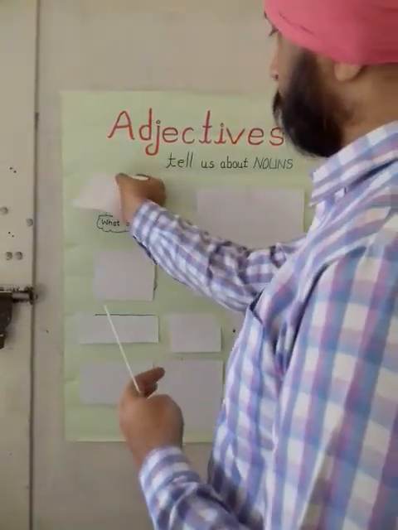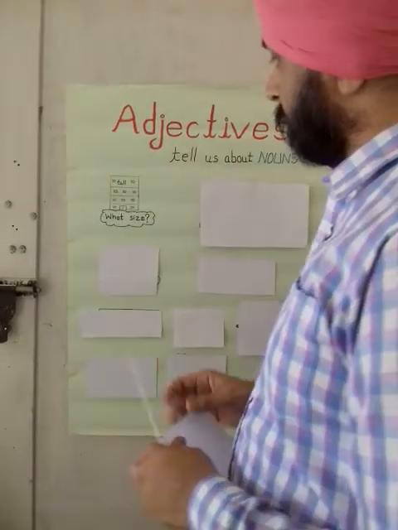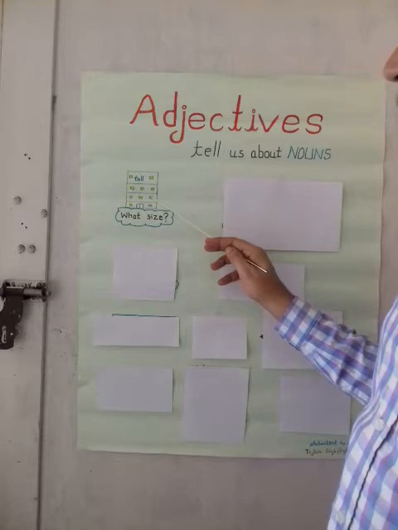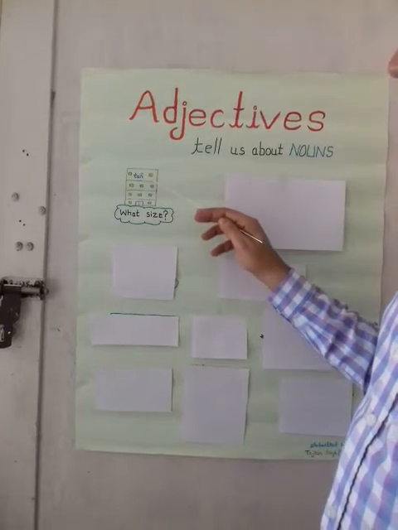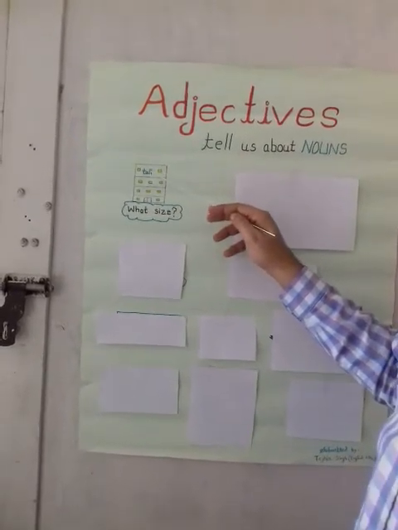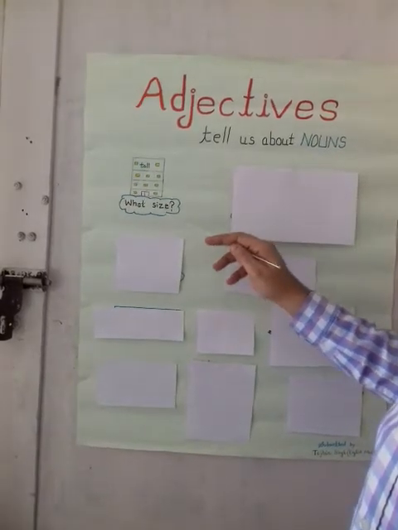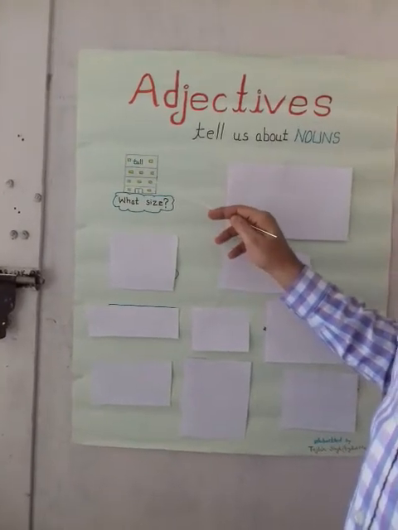First one is, adjectives tell us about the size of a noun. For example, this is a tall building. So tall is an adjective because this is telling us the size of a noun.